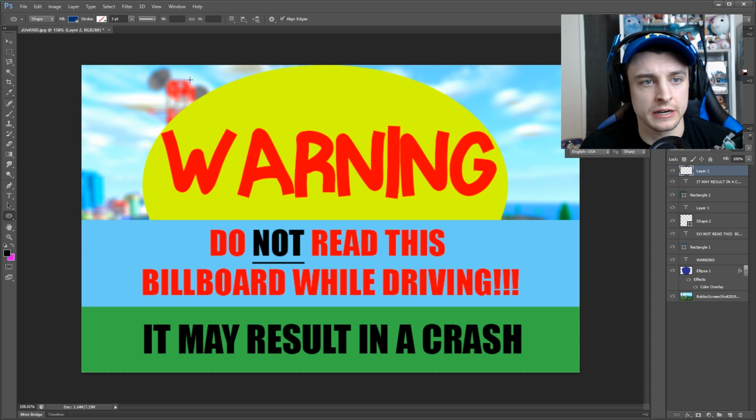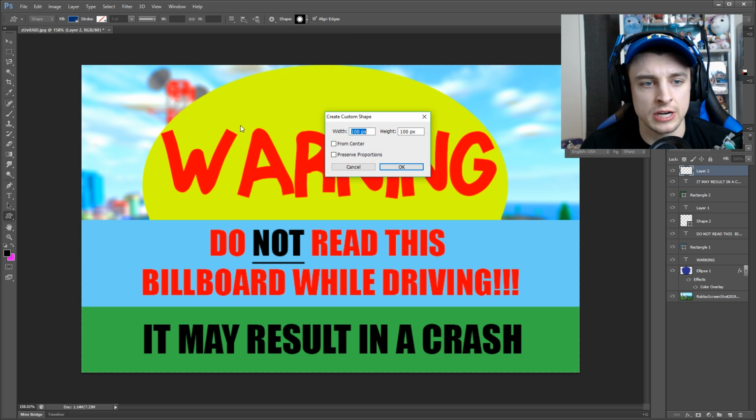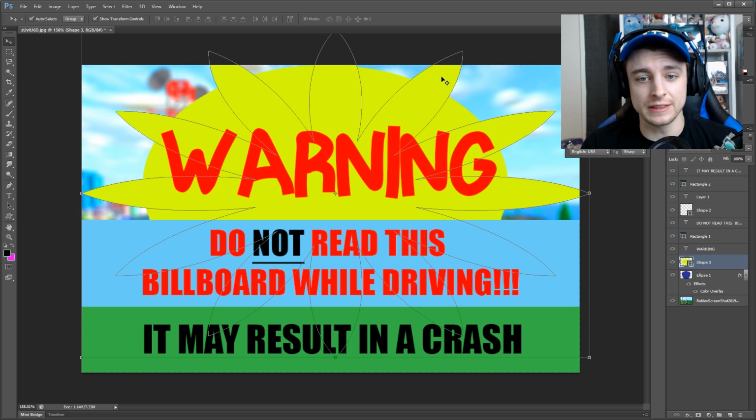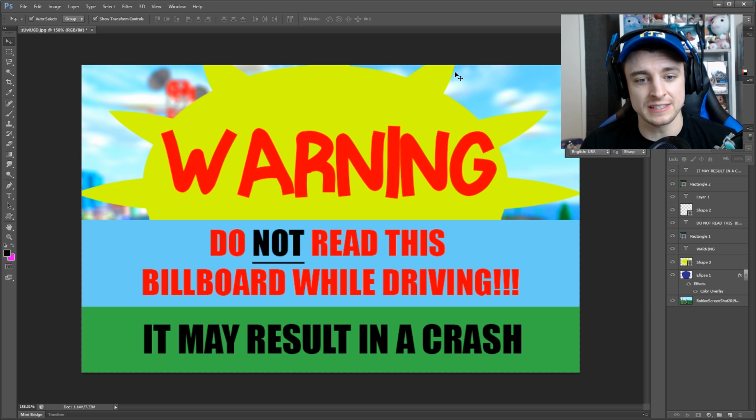Let me add a new layer here. Is there a sun? Ooh, there's kind of like a flower. What if I use this shape instead? Oh, that looks so good with this actually. Oh, that worked out perfectly. I didn't even mean to do that. But look, it's kind of like a sun. So warning, do not read this billboard while driving. It may result in a crash.